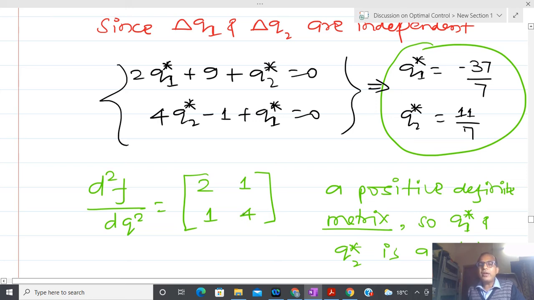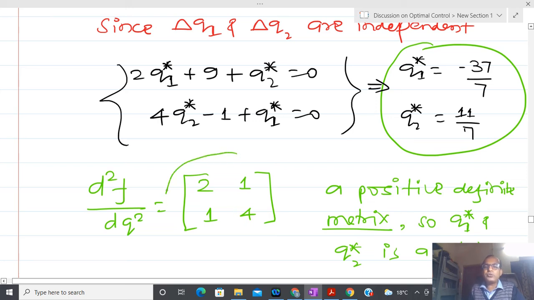So you have to check whether positive definite matrices come into the picture after taking the second derivative or not. If it is positive definite, then that point q1 and q2 is a minima. If it is negative definite, then it is a maxima. If you are not able to comment about positive definite or negative definite, then you cannot tell anything.